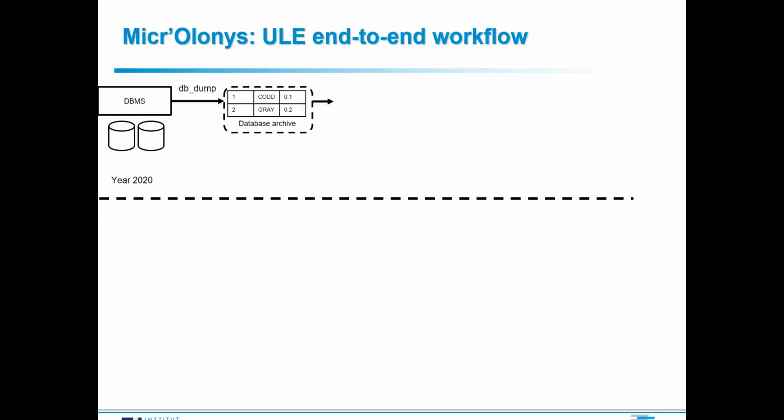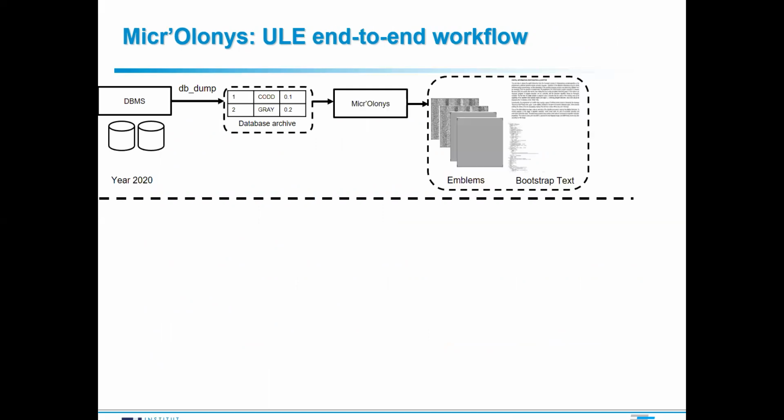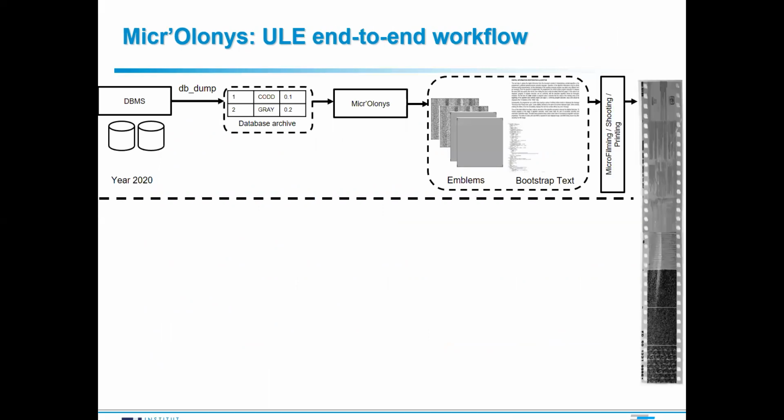So here is an overview of how we would use MicroLunus for archiving data. As before, we extract the data in a textual format from the DBMS. Then instead of storing the textual file, we pass it to MicroLunus, which converts it into a series of emblems, which are our barcodes and some text. You can then go ahead and print these on paper or shoot these on film, and I'm showing you an example of a film that was generated using this approach.